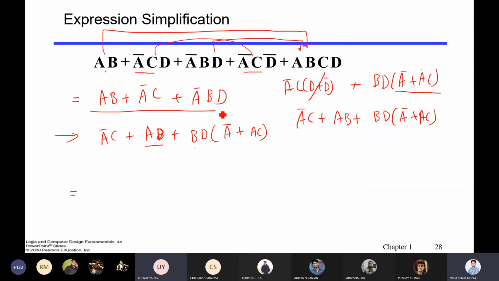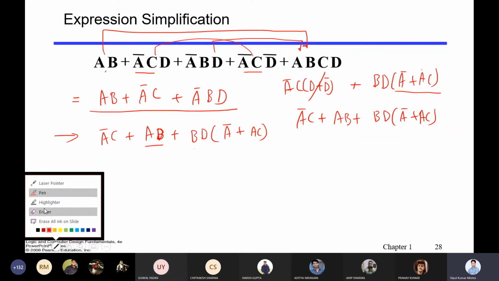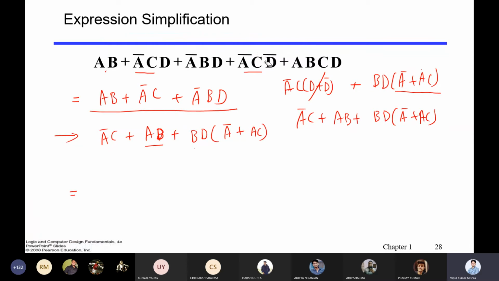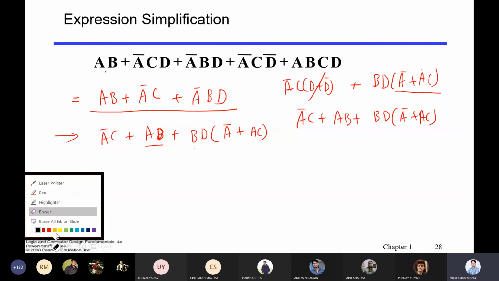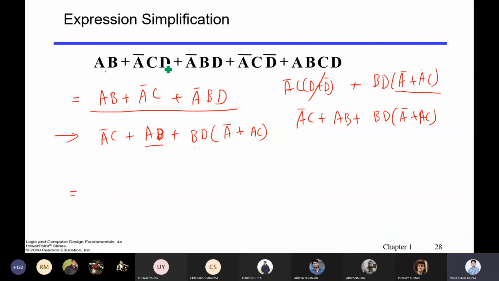Okay, so you are saying like this. So what I have done, let me change the color and first erase this all so that it will be more clear. So what we have done: first we have taken this and this together. So A bar C will be common, D and D bar will be gone, right?